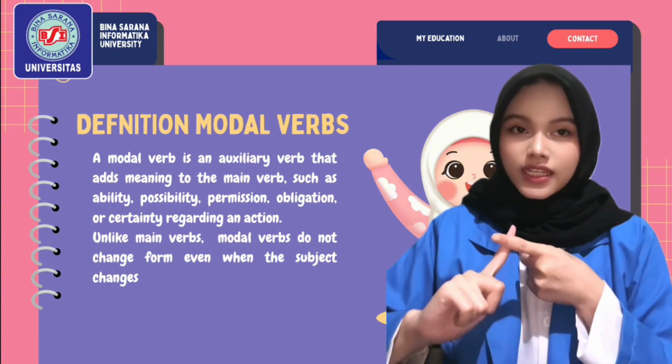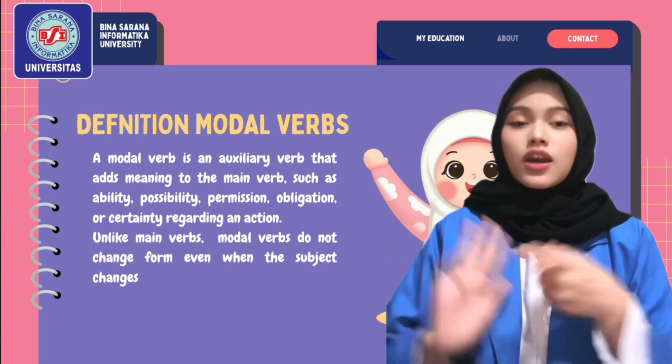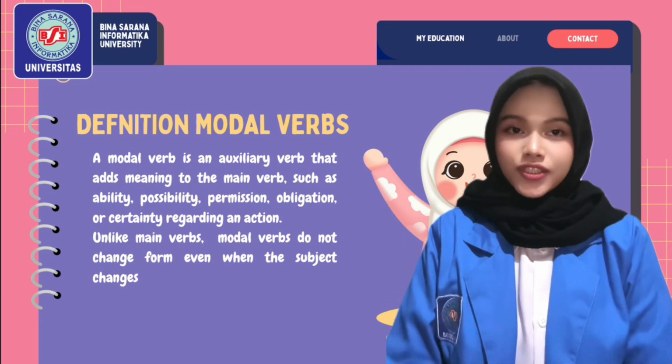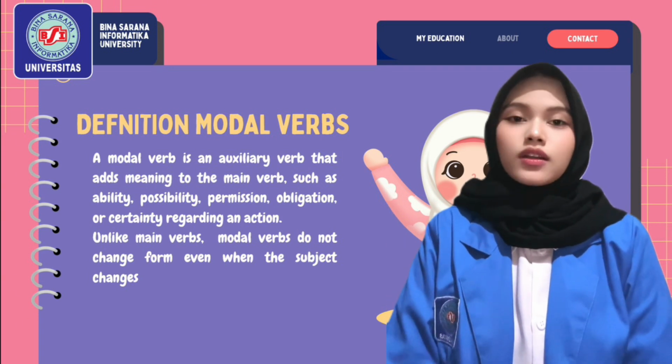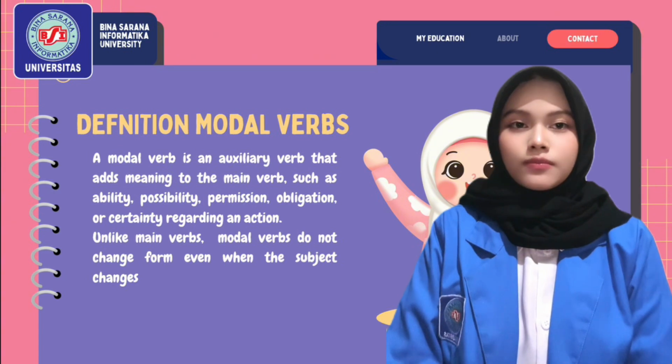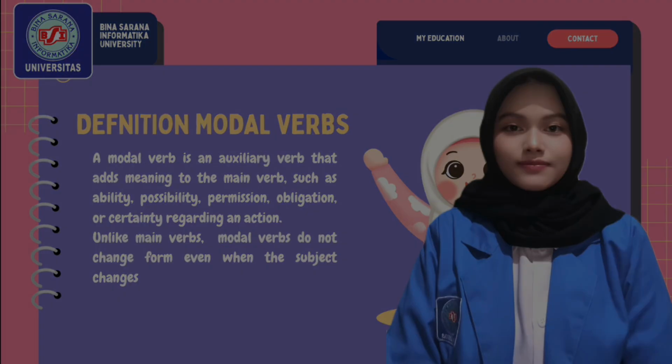Definition: modal verbs. A modal verb is an auxiliary verb that adds meaning to the main verb, such as ability, possibility, permission, obligation, or certainty regarding an action. Unlike main verbs, modal verbs do not change form even when the subject changes.